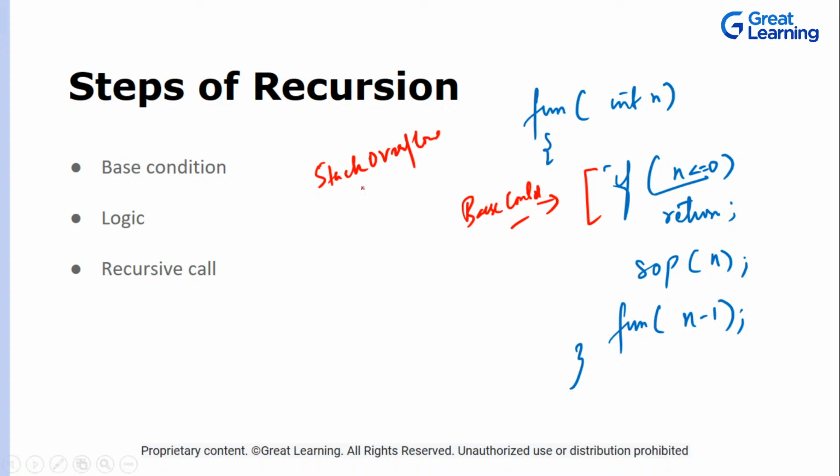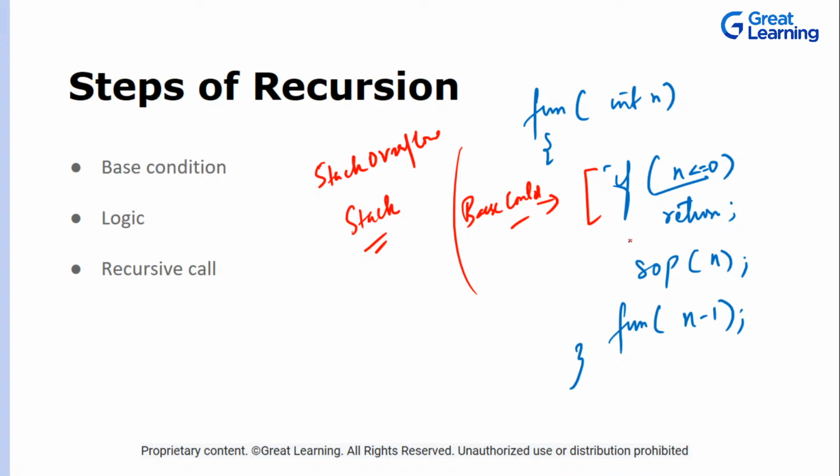That means you are just piling up. You might be thinking, why stack overflow? Why not something else? Because internally, recursion uses a stack. I will give different examples wherein I will also show you the activation record which is created, where this stack comes into the picture. So don't worry about it for now. So this is the base condition. If it wouldn't have been here, we would get an error.